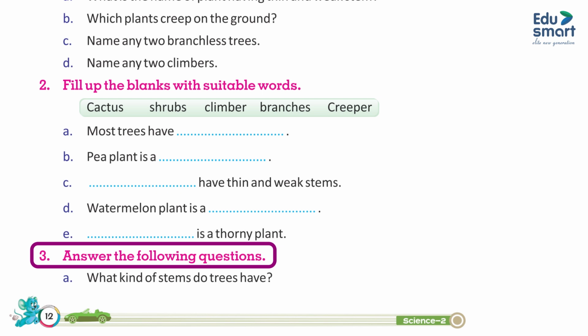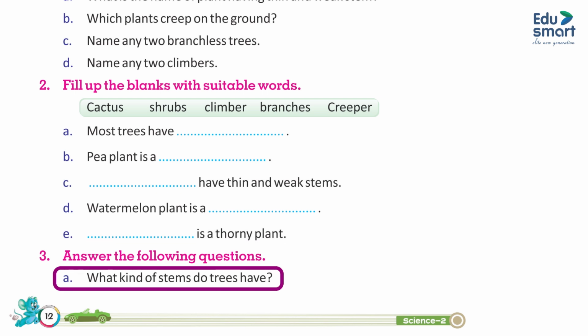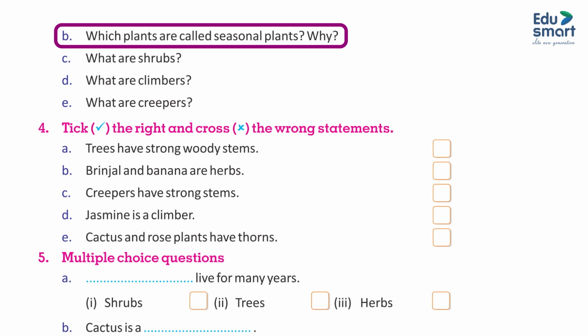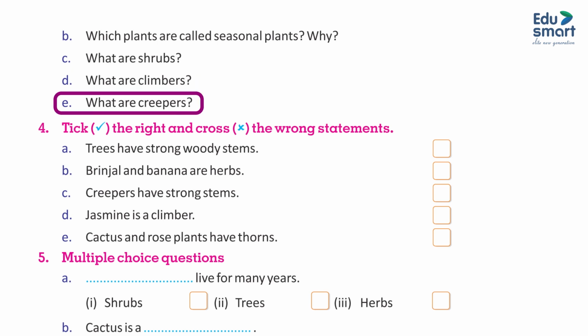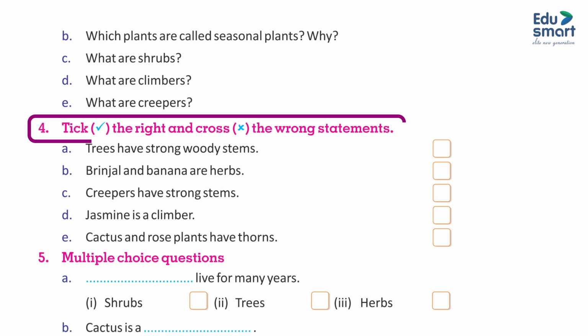3. Answer the following questions. A. What kind of stems do trees have? B. Which plants are called seasonal plants? Why? C. What are shrubs? D. What are climbers? E. What are creepers?